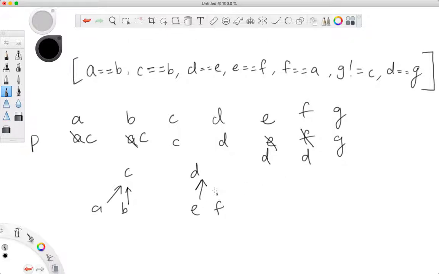F's parent is D. Then A's parent is F. Who is A's parent? C. So we go to C and we say C's parent is F. But who is F's parent? F's parent is D. Who is D's parent? It is itself. So ultimately, we are actually saying that A's parent is D and C's parent is D.